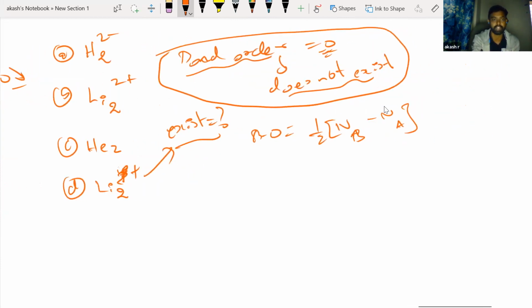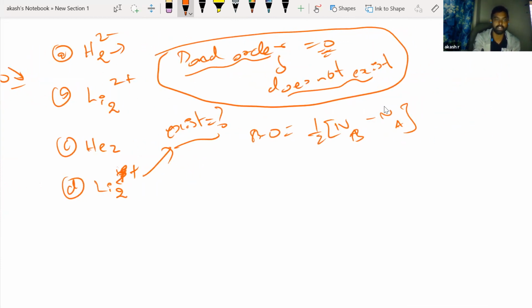Okay, so we'll calculate for H2 minus. H2 has 2 electrons totally, but 2 minus means 4 electrons, right? So 4 electrons, how will you fill? Sigma 1s2, sigma star 1s2. You go for bond order calculation: half into 2 minus 2, which is 0. Done. So this does not exist. Next, Li2 2 plus. Lithium has 3 electrons, 2 lithiums will have 6 electrons.